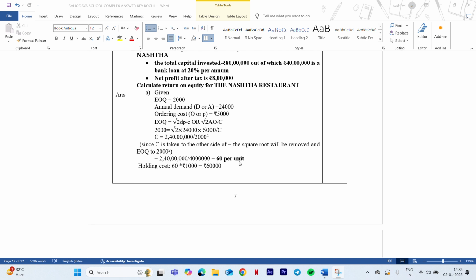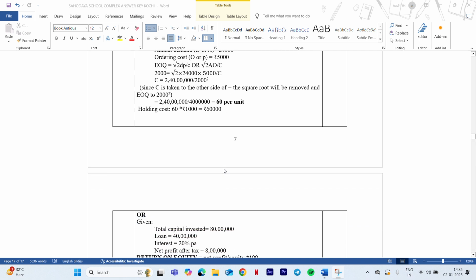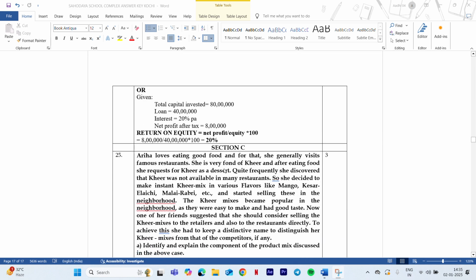that is per unit. You need to find holding cost for the 24,000, isn't it? He's been selling for how much rupees? 1,000 rupees. So 60 into 1,000, that is 60,000. That is the answer given here. Moving on to the next question.